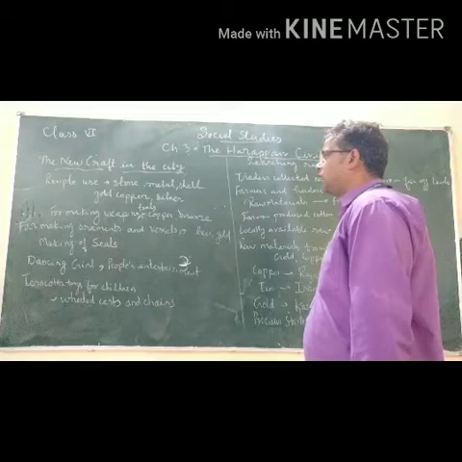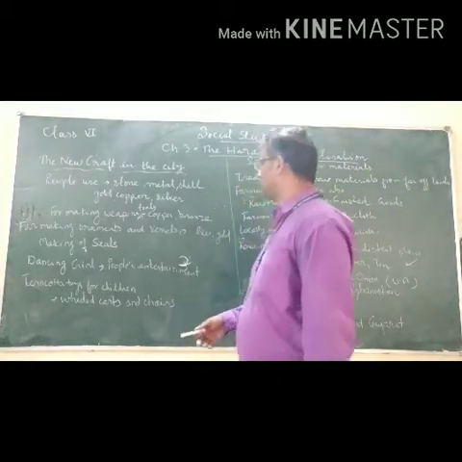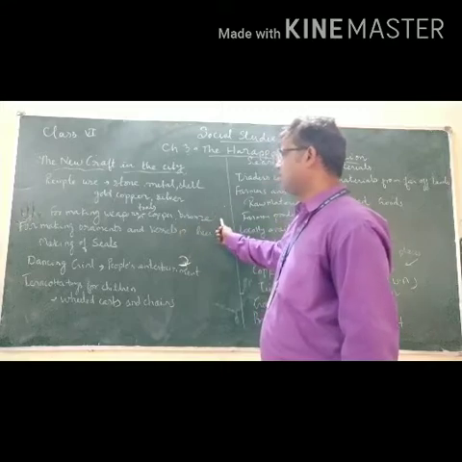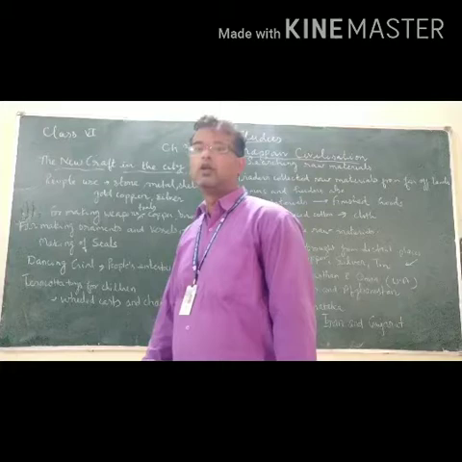For example, for making weapons and tools, copper and bronze were used. And for making ornaments and vessels.